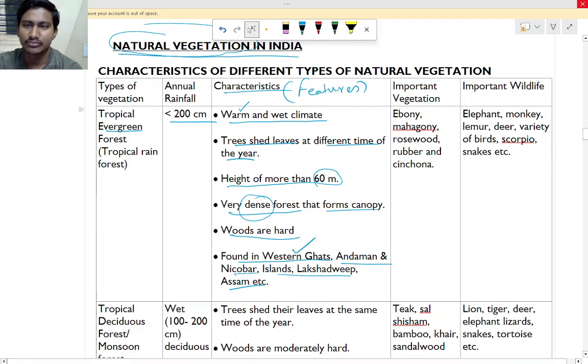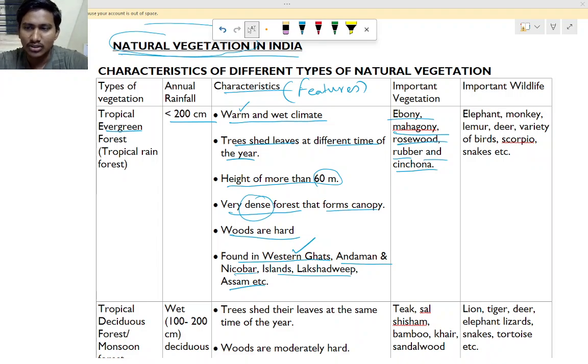The most important vegetation, the trees, are ebony and mahogany. Mahogany you may have seen; it is costly wood from which we can make tables and furniture. Then rosewood, rubber and cinchona. Rosewood is a type of wood, that is, a plant.